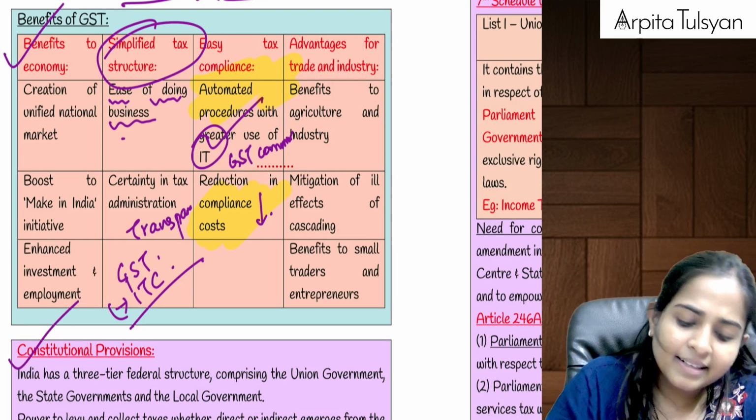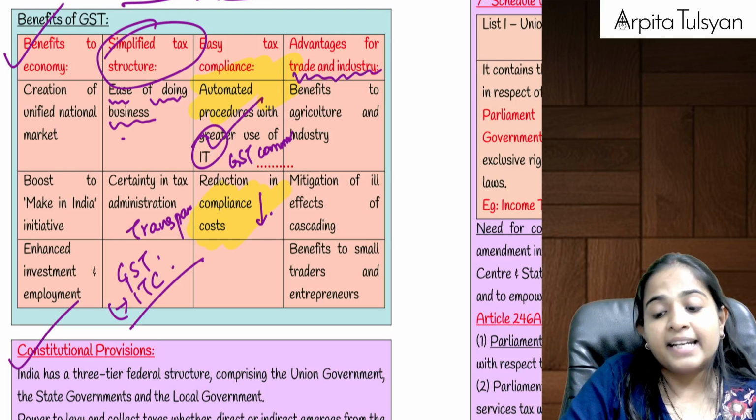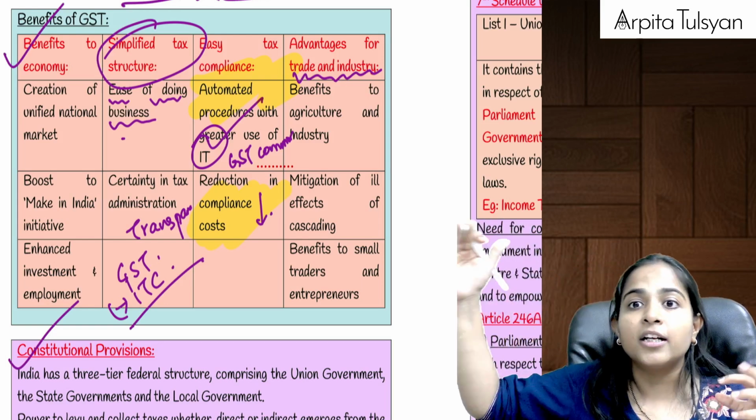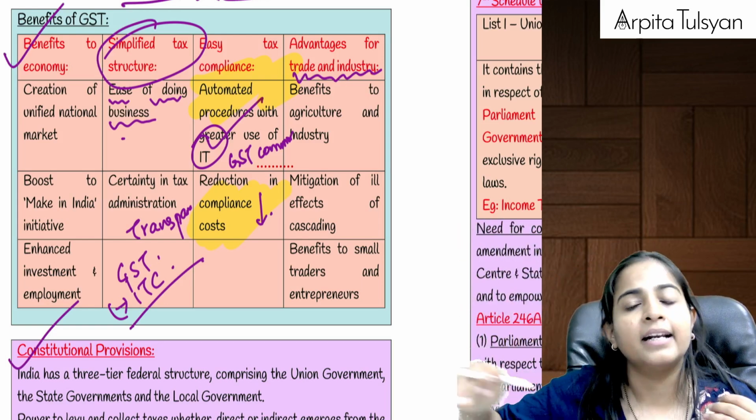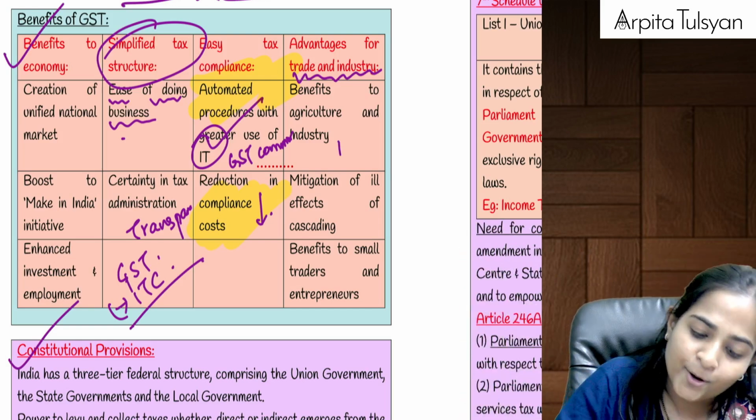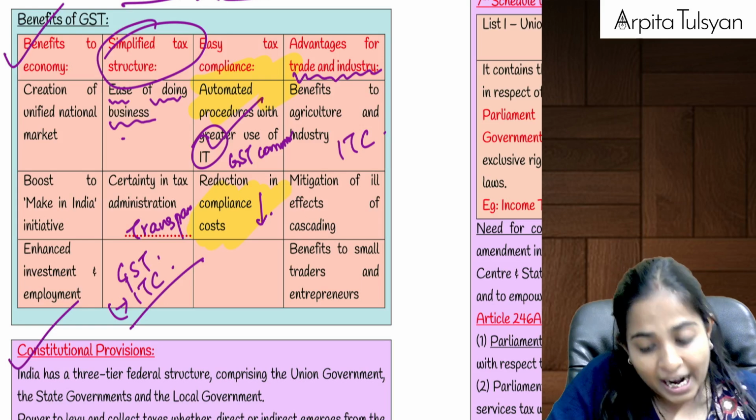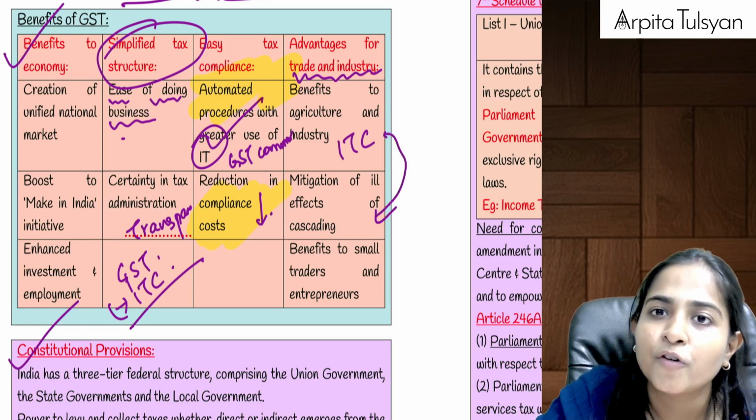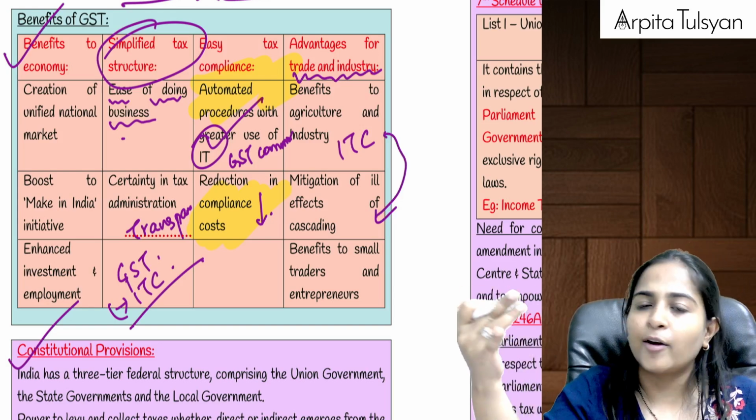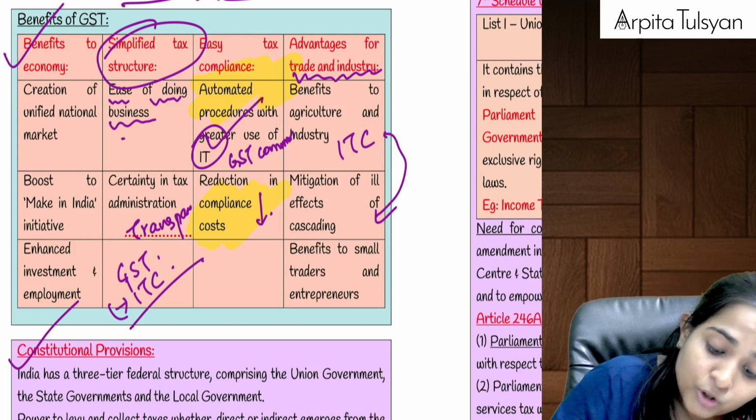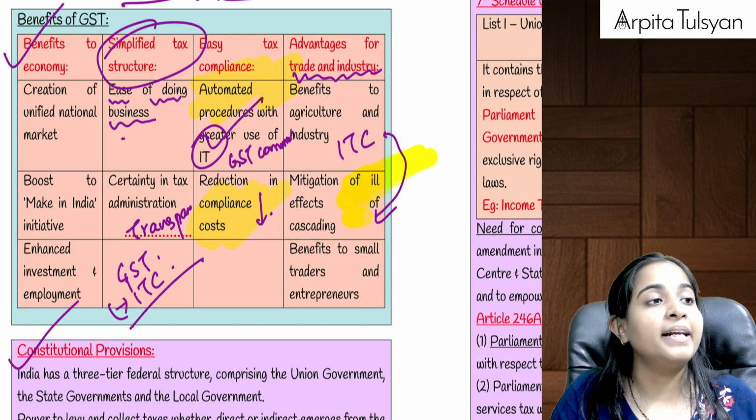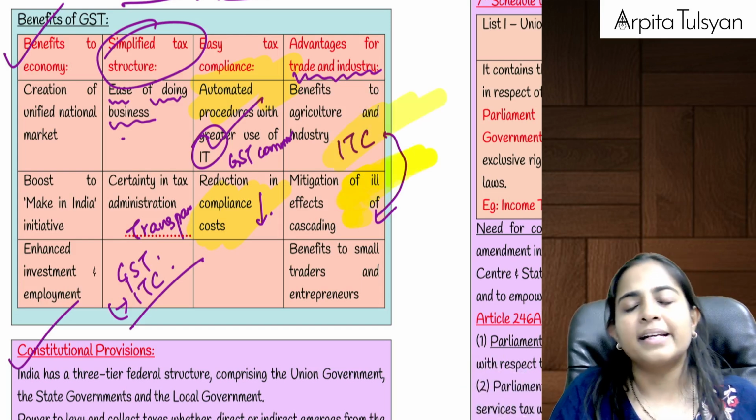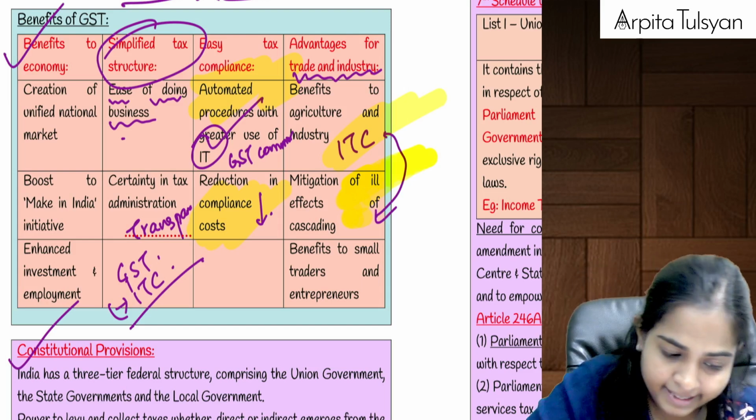And then starting from your agriculture sector to the tertiary sector, that is the service sector, everyone has got benefited because of the concept of ITC. And because of the concept of ITC, they are not required to bear any amount of taxes, right? The tax is shifted onto the final consumer, and that has also eliminated your cascading effect. There is no tax on tax, because at every level you get the benefit of input tax credit, right?